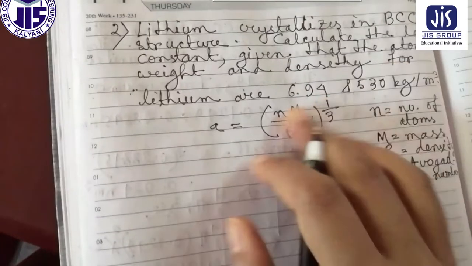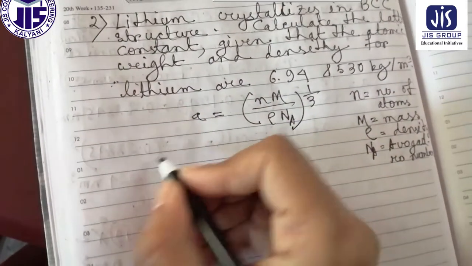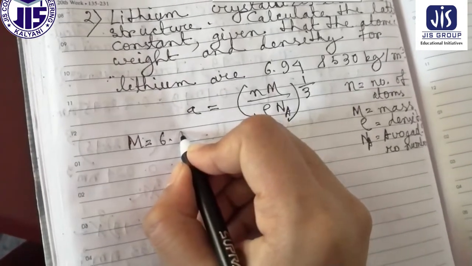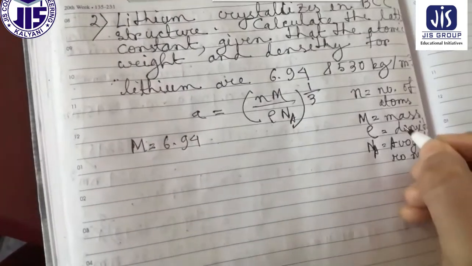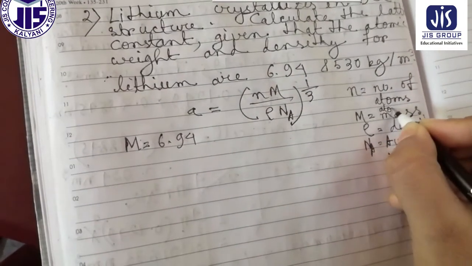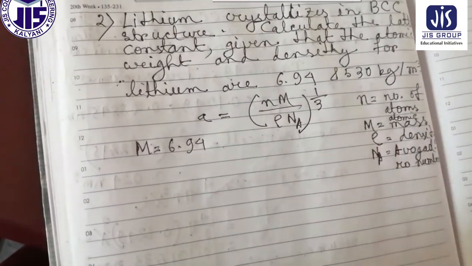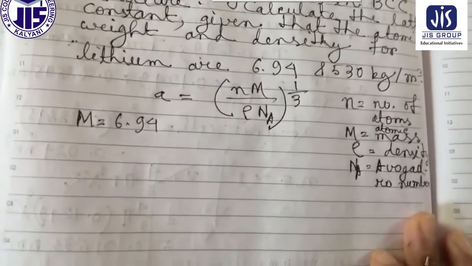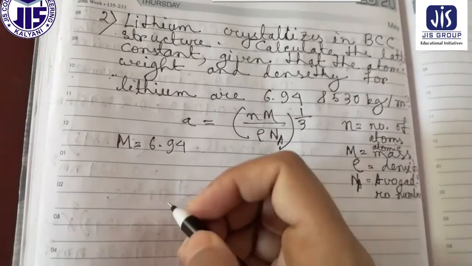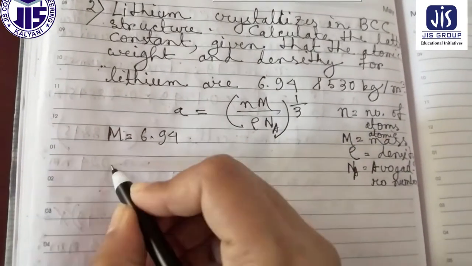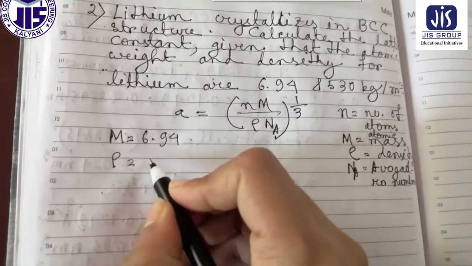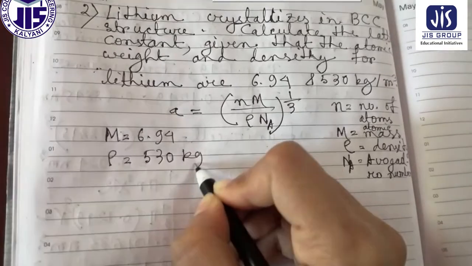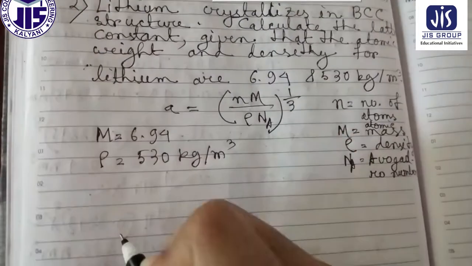So this is the lattice constant expression, small n capital M by rho Na whole to the power 1/3. Now we have to put the values one by one. Capital M equal to 6.94, this is atomic mass. Next is rho equal to 530 kg per meter cube.